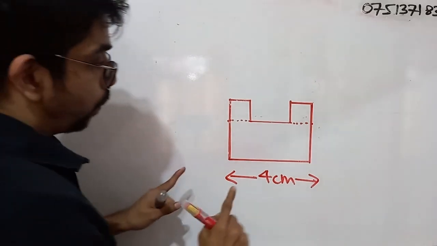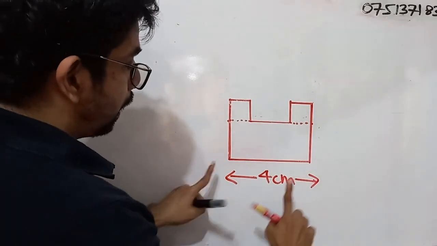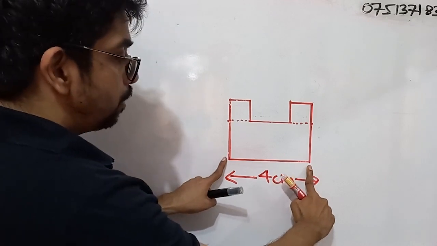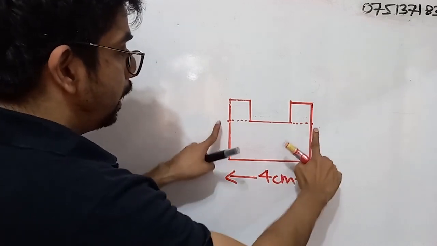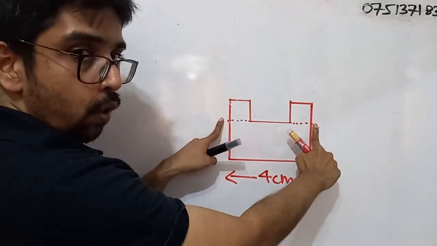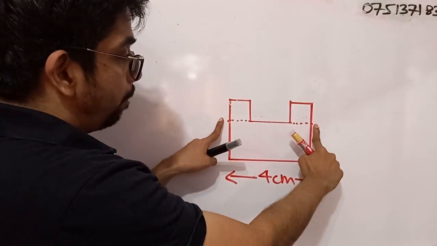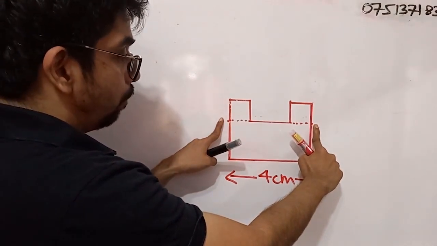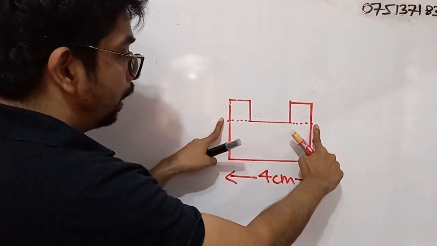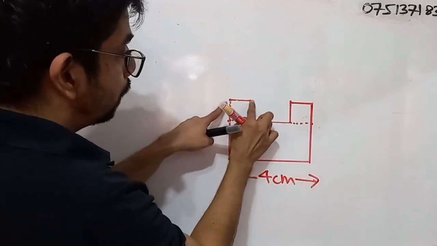By considering the symmetry, if this distance is 4 centimeters, clearly this distance is also 4 centimeters. When we calculate the perimeter, we definitely need these two lengths.